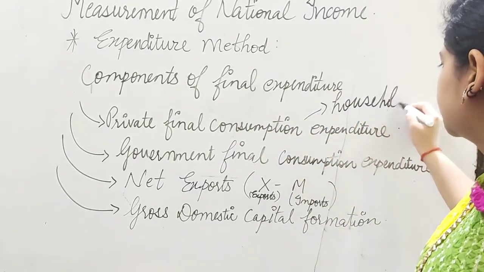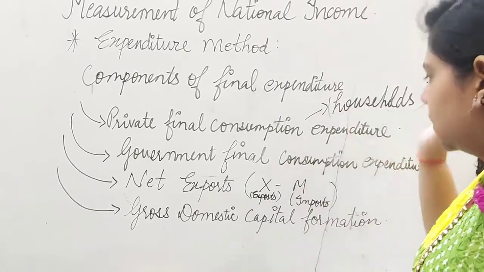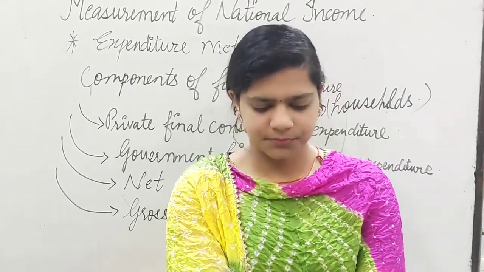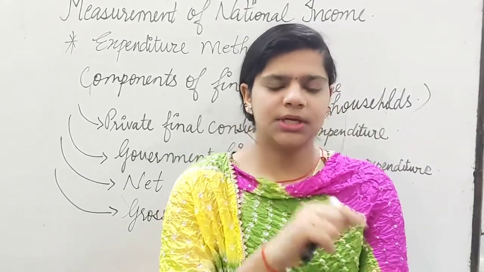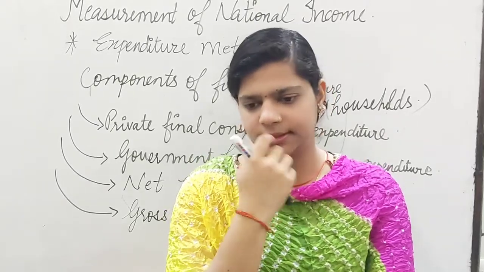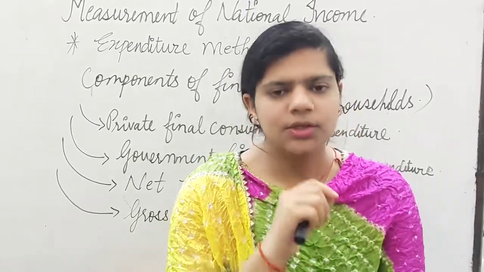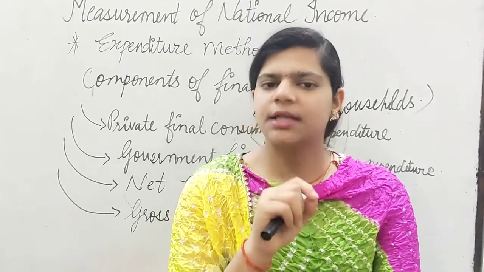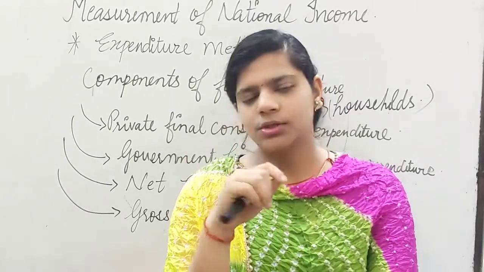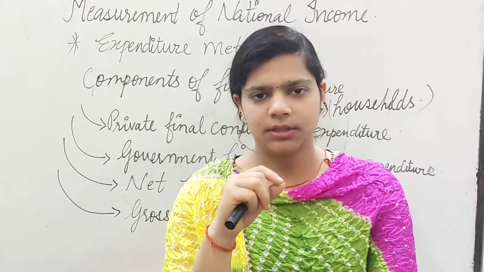That will be households, those who will be making any kind of expenditure in consuming the consumer goods. Clear? One most important point, beta, one thing you have to remember very well: any kind of non-profit organization, that is NPO, that will also be a part of your private final consumption expenditure.